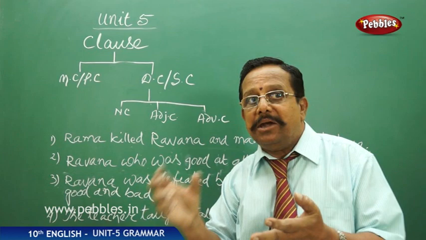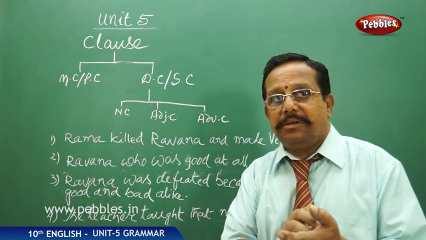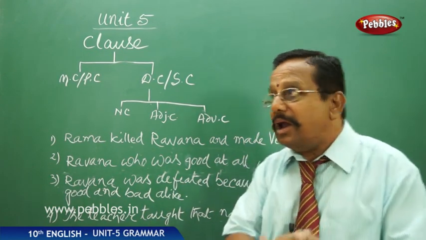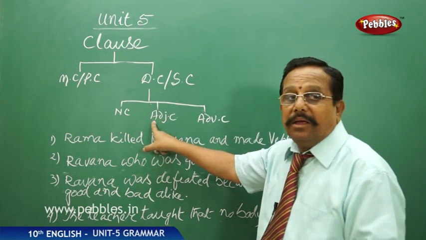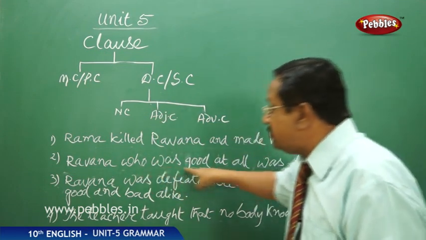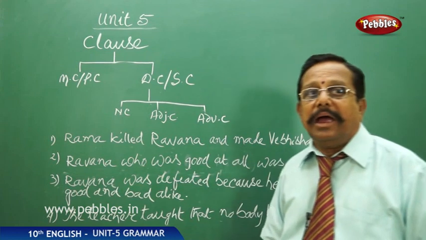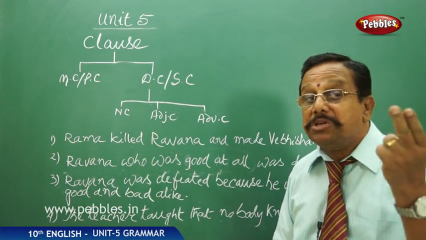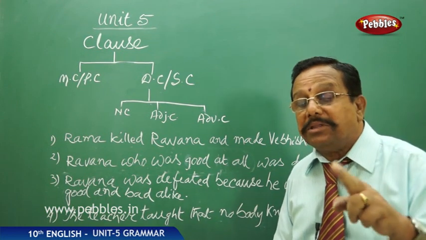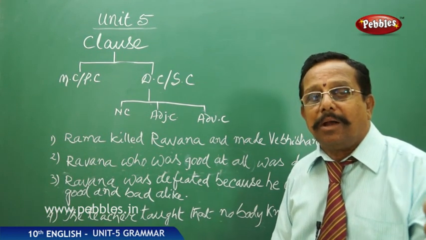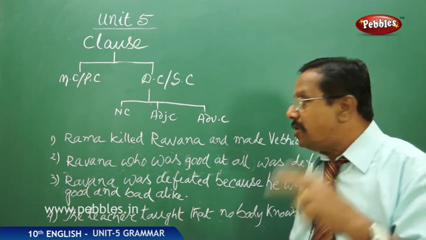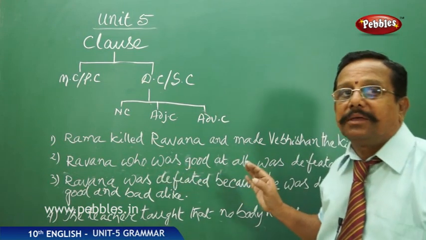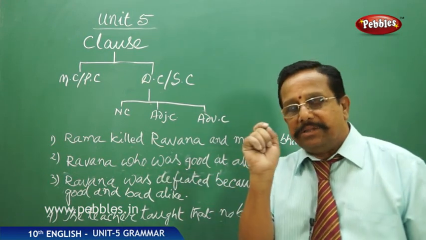These nouns are being described by some word, right? And that word we are calling an adjective. So here this clause is describing this one, and so that is an adjective clause. A clause which describes the noun of the main clause is called an adjective clause. Could you get it? Even if it is this much?